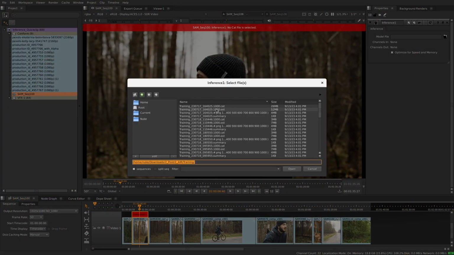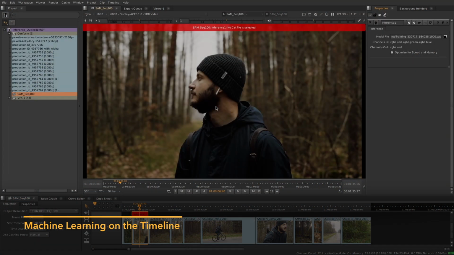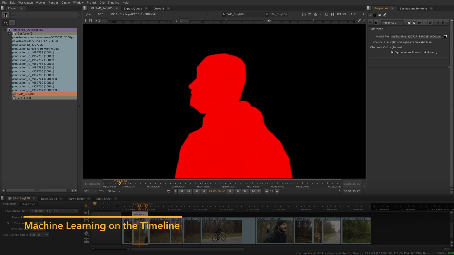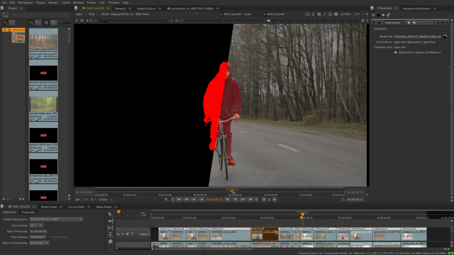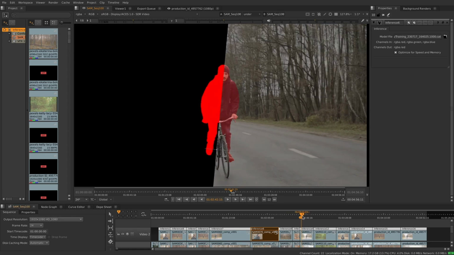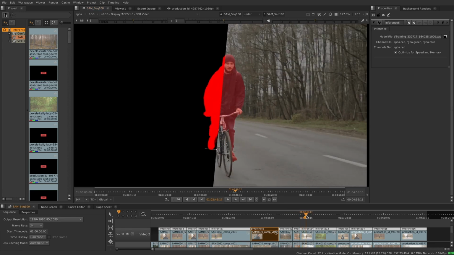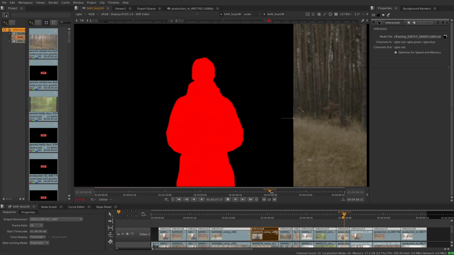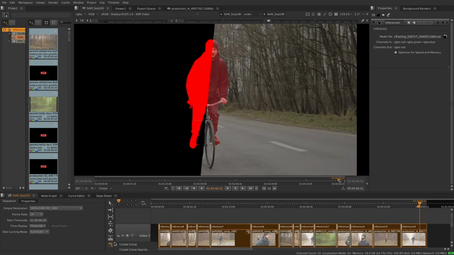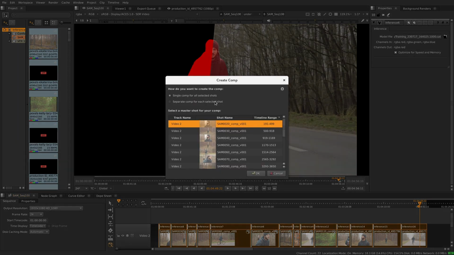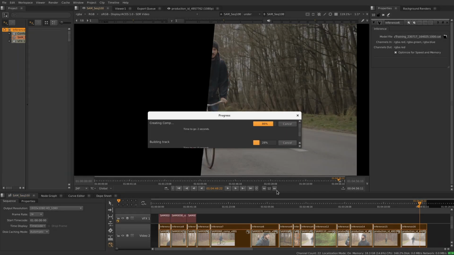We've expanded our machine learning tools into the timeline. You can now apply pre-trained machine learning models via the new Inference soft effect. This means you can preview your Copycat image processing across an entire sequence and see where your model works and where you can jump in and refine the model further. This frees you to stay focused on the edit and quickly review the result of the training across multiple shots in context, giving you greater creative control in your timeline environment.